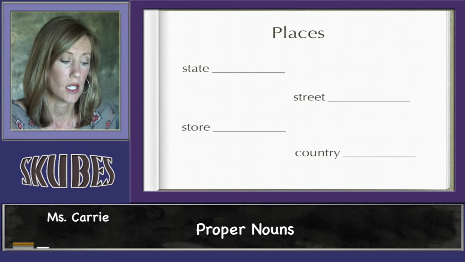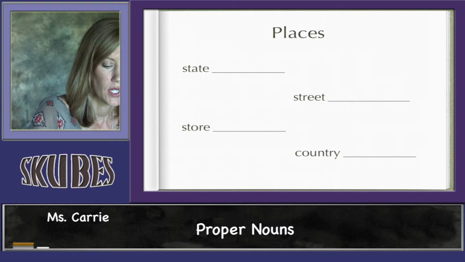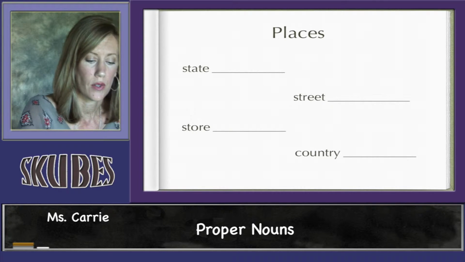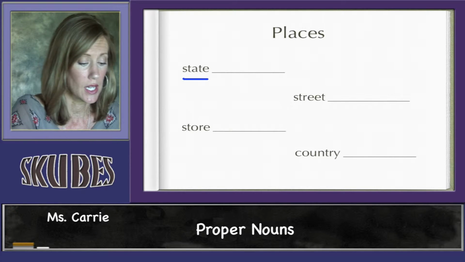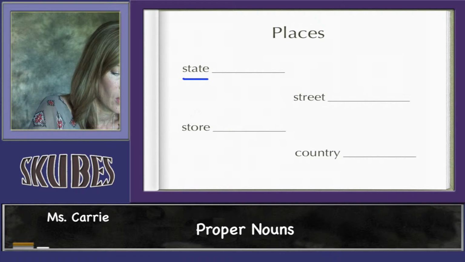Let's try some places. The word state by itself is a place, is a common noun. But if we were going to say the name of a state, we would have to make it capital.